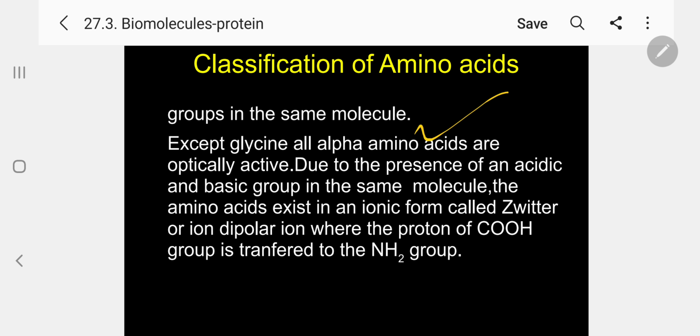Due to the presence of an acidic and basic group in the same molecule, the amino acid exists in an ionic form called zwitter ion or dipolar ion, where the proton of the COOH group is transferred to the NH2 group. Please follow.